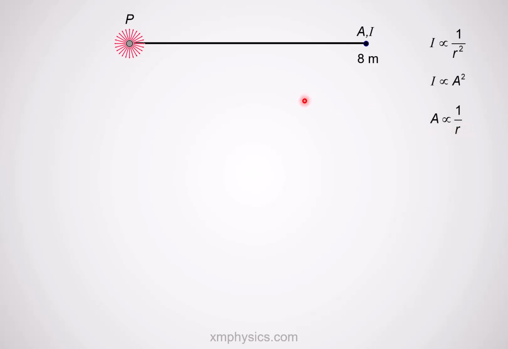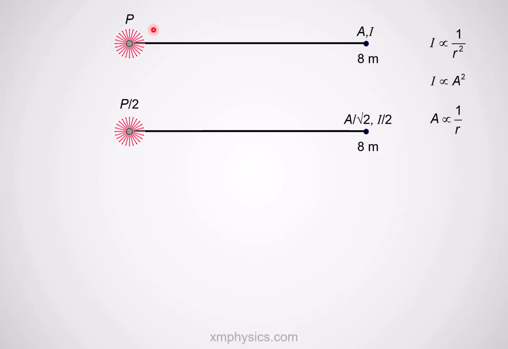Okay, let's go back to the question. The question says that the power of the point source is now halved. So instead of emitting energy at the rate of P, it's now emitting energy at the rate of P over 2. Because of this, the intensity of the wave when it arrives here will no longer be I. It will be I divided by 2, right? Because power and intensity are directly related. So if you halve the power of the source, then the power that arrives here will also be halved, and therefore the intensity will also be halved. But the amplitude will not be halved because intensity is proportional to A squared. If the intensity is divided by half, the amplitude is divided by root 2.